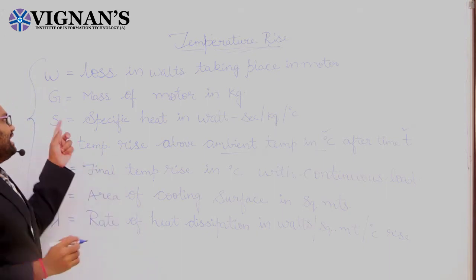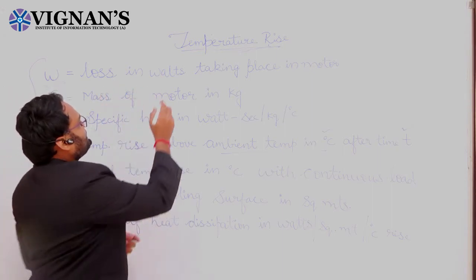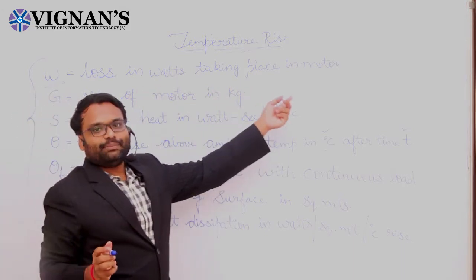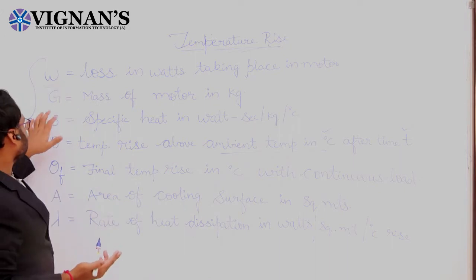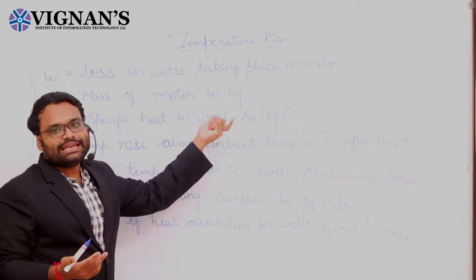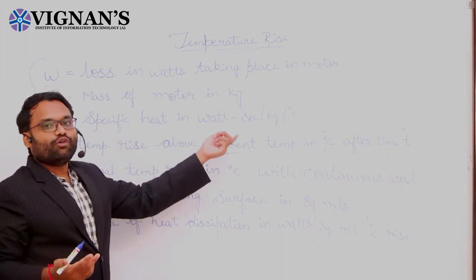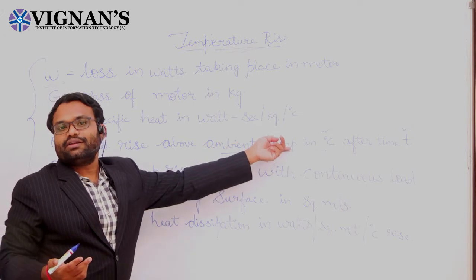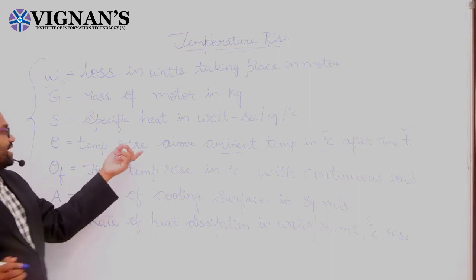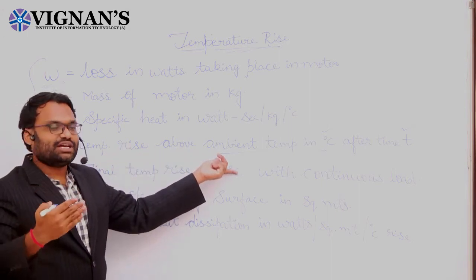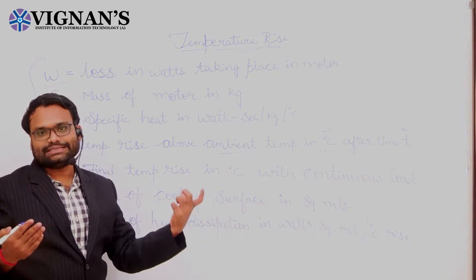Again, these are the notations to start the derivation. W represents the loss in watts taking place in the motor, G is the mass of the motor in kgs, and S is the specific heat in watt second per kg per degree centigrade. Theta is the temperature rise above ambient temperature in degrees after time t seconds.